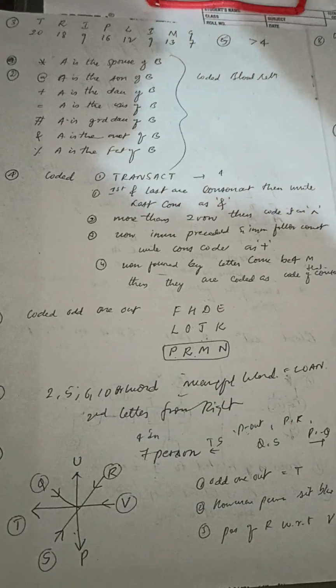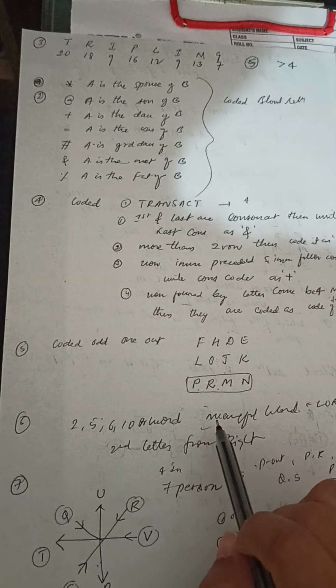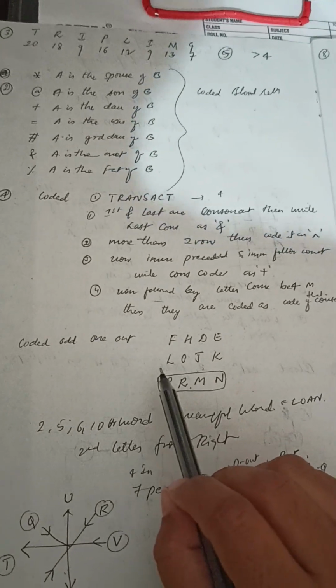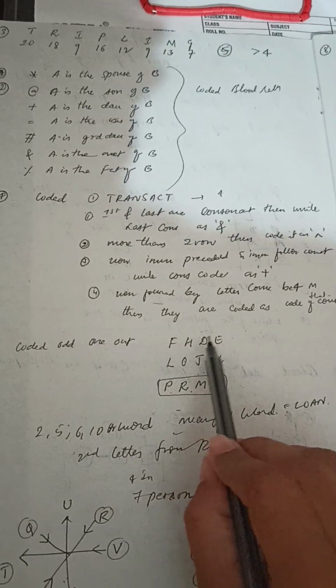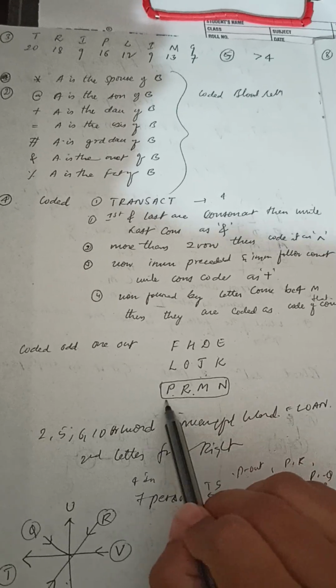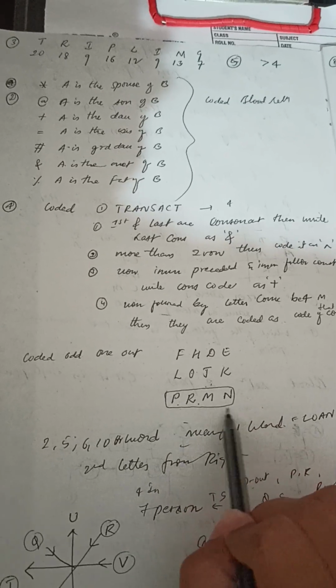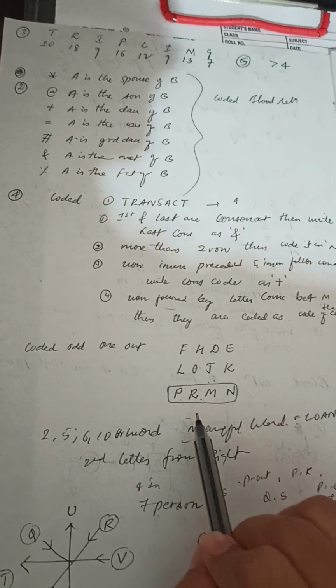Next question was like we have to identify the odd one out here. I think one was F, H, D, E, L, O, J, K, P, R, M, N. I think this was the answer. I don't remember the other two options.